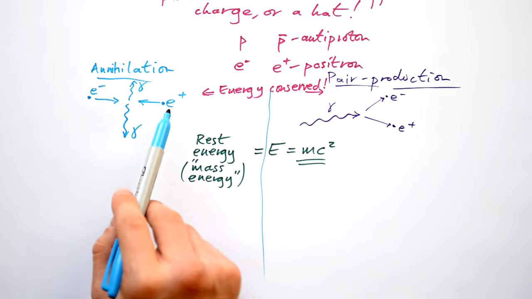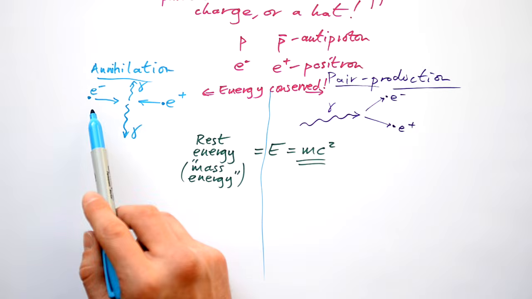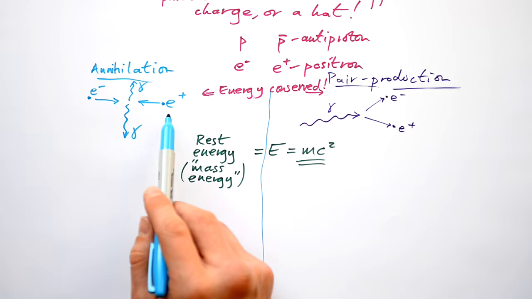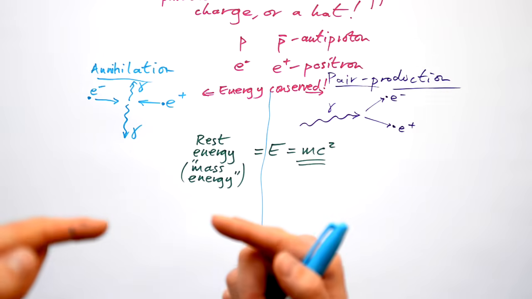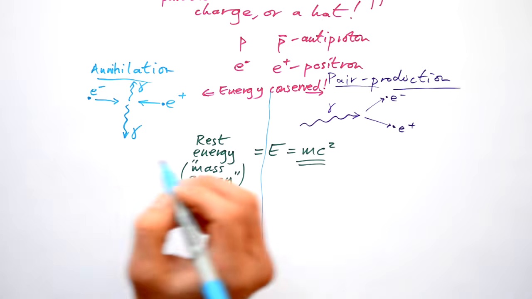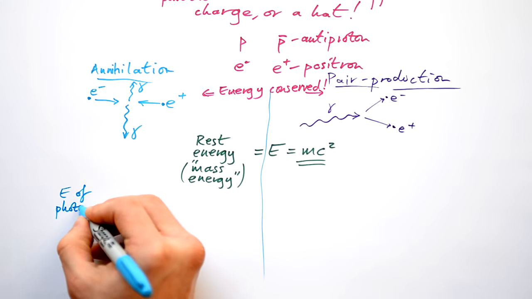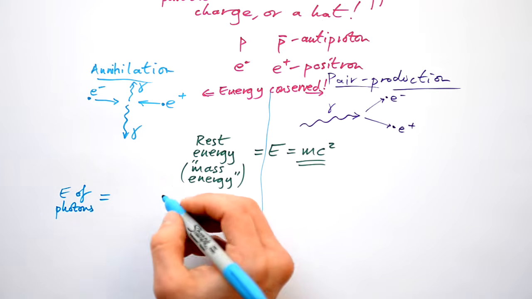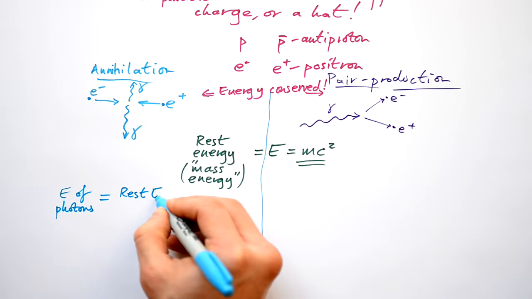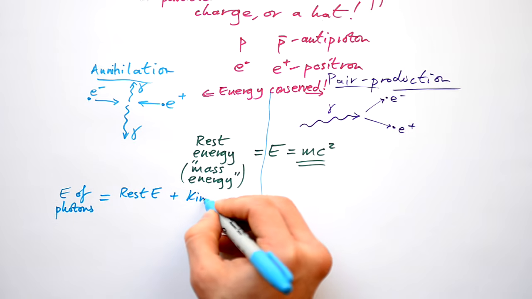Here we have a particle and an antiparticle colliding, annihilating, and making two photons. What energies do we have going in? Well, we have their rest energy from their mass going in, but also they're traveling quite fast, so they also have kinetic energy. So it's fair enough to say then that the total energy of the photons has to be equal to the rest energy of the particles plus the kinetic energy.